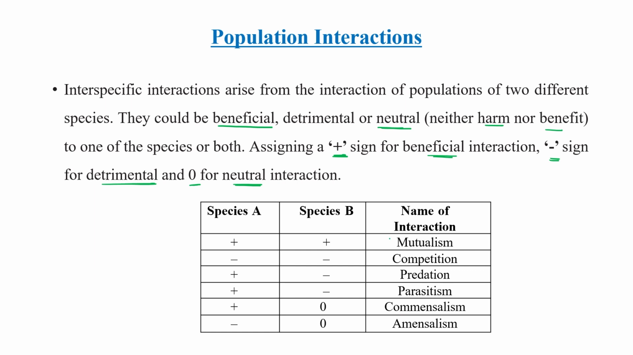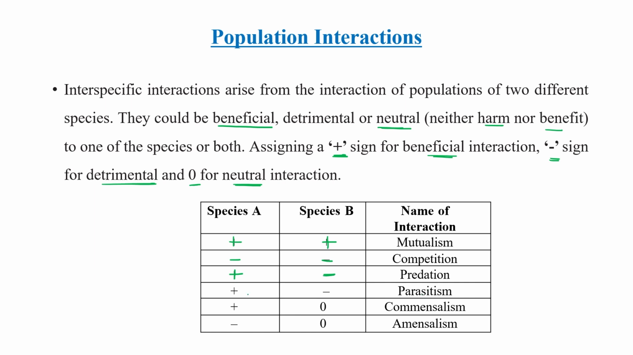Mutualism: when both species get benefited, species A and species B both benefit, so a plus plus sign is there. Competition: there is harm to both, for species A also and for species B also, so negative. Predation: one is getting benefited, while the other is getting harmed.